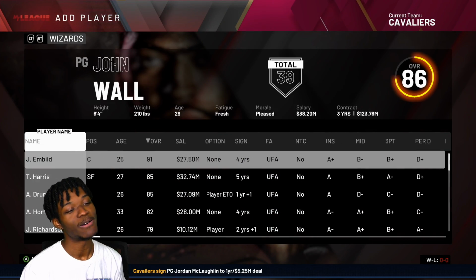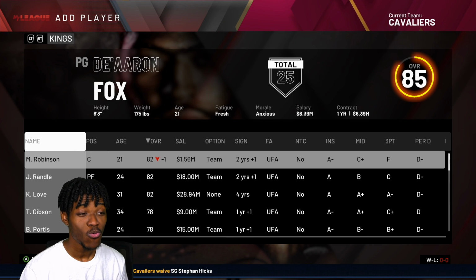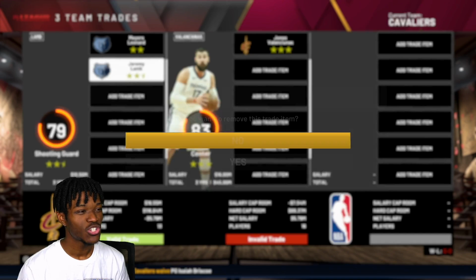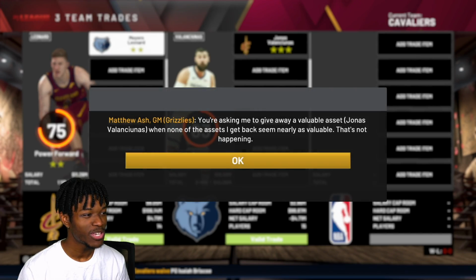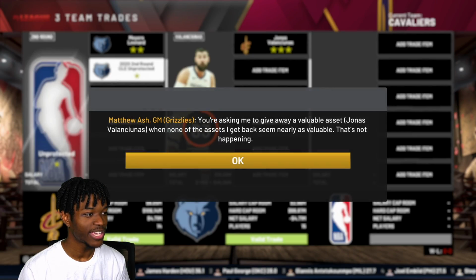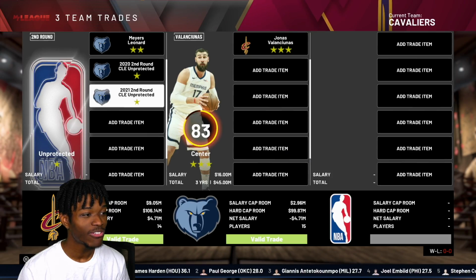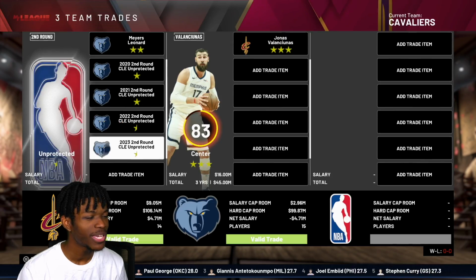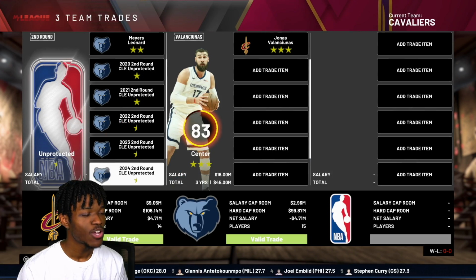I'm sorry. I think I'm going to have to settle. And it's not really that much of a settle because I do want this guy. With Valanciunas, I think Valanciunas is a trade that we could pull off if we throw in some seconds. With that, can we do this without giving up a first-round pick? If we could do this without giving up a first, I could just give you so many second-round picks. Y'all love second-round picks over there in Memphis.